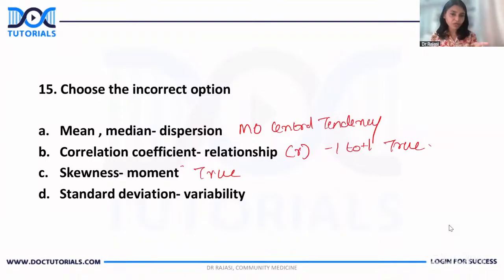Standard deviation, of course, is something which tells you about the variability, right? Variation. So standard deviation is also true. What is standard deviation? It will tell you, on an average, how much is the dispersion of the values in your data set around the central mean. So mean is central, whereas variability or dispersion is given by standard deviation. So which is the correct answer? Not correct answer, incorrect answer. It is this one. Okay.